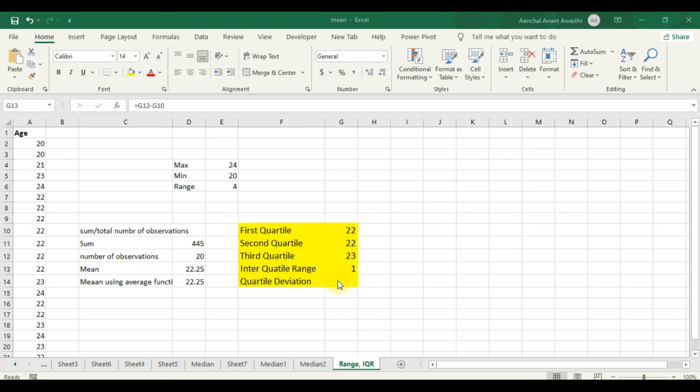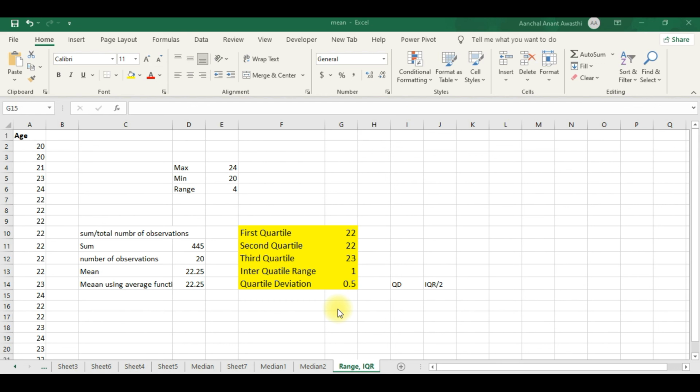The next measure of dispersion is quartile deviation. What is quartile deviation? It is the interquartile range divided by 2. Let me write the formula: quartile deviation is equal to IQR divided by 2. So here this will be 1 divided by 2. In this data, quartile deviation is 0.5. As quartile deviation is interquartile range divided by 2, it is also known as the semi-interquartile range.